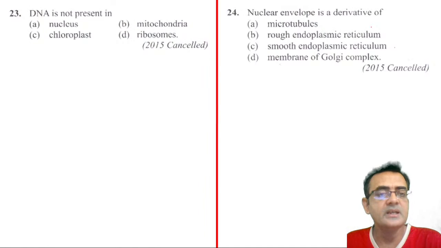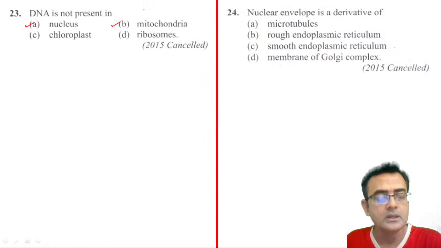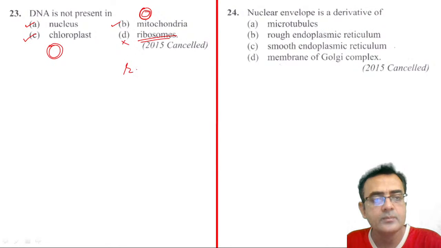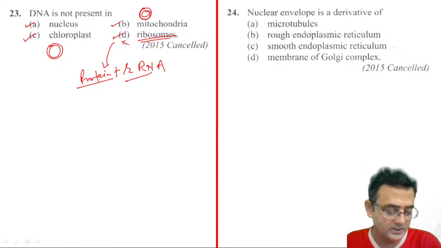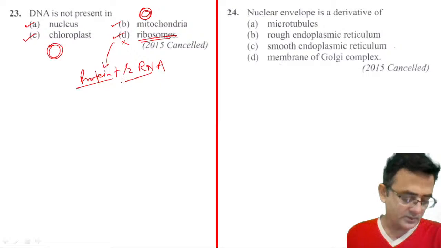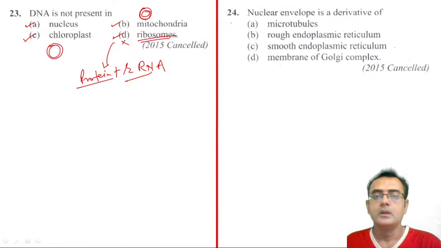DNA is not present in. So nucleus, DNA is present. Mitochondria, they are having circular DNA. Chloroplast, they are also having double stranded circular DNA. Right. Ribosomes, they don't have. They are having rRNA and protein. Ribosome is made up of rRNA plus protein, right? So this is the correct answer, D. So 23 is D. Ajay Tiwari, you are correct. Dhruvi, correct. Bora Afrin, you are also correct. Very nice. Okay, next question.